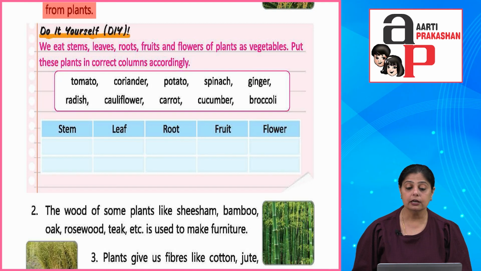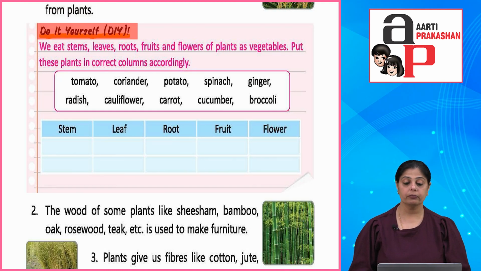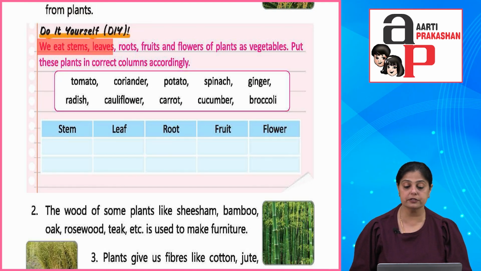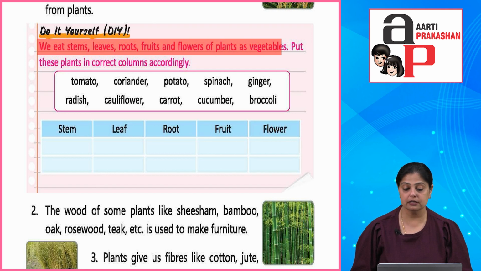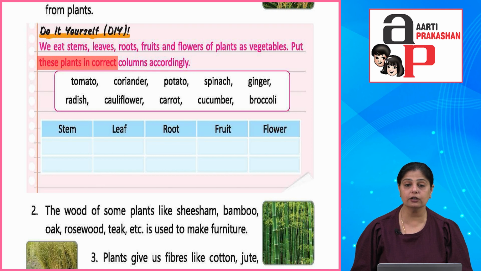Okay, next, now you have to do this exercise. We eat stems, leaves, roots, fruits and flowers of plants as vegetables. Put these plants in correct columns accordingly. Okay, तो अभी आपको ये जो है हेल्प बॉक्स में जो भी दिए हैं आपको उनको परफेक्ट कॉलम में डालना है. ओके, what is a stem, leaf, what we use, okay, and what we eat.